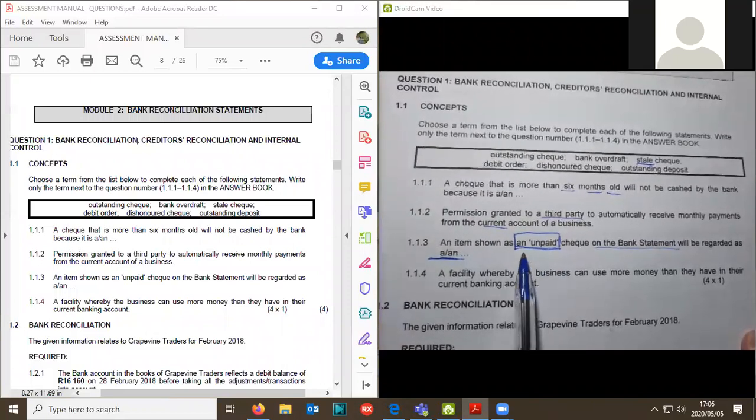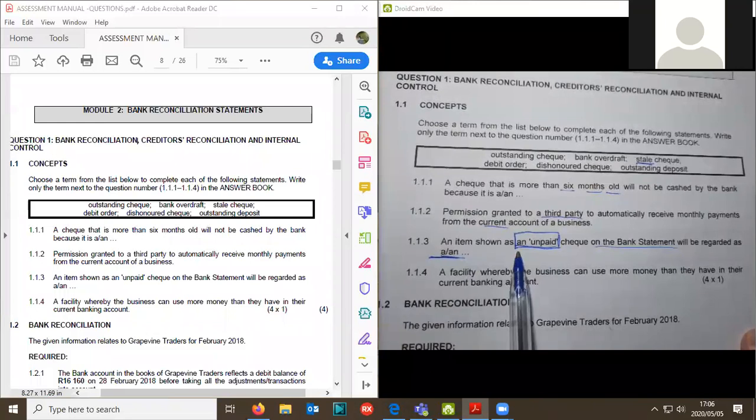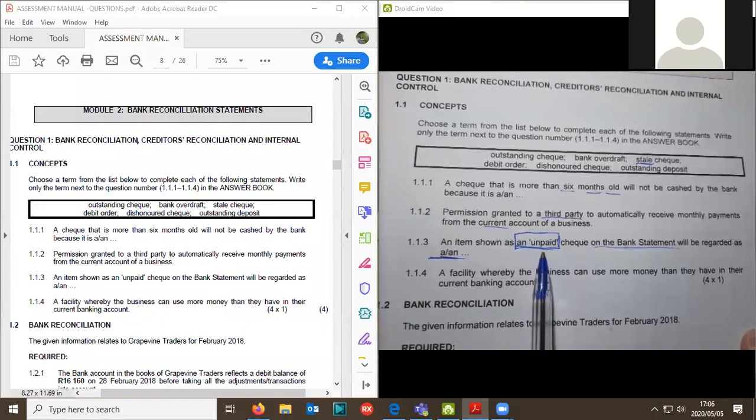Because it says there, unpaid. He never paid. Remember, we're working here with cash, either cash received or cash paid, or not. But there's always cash either paid or cash not paid.